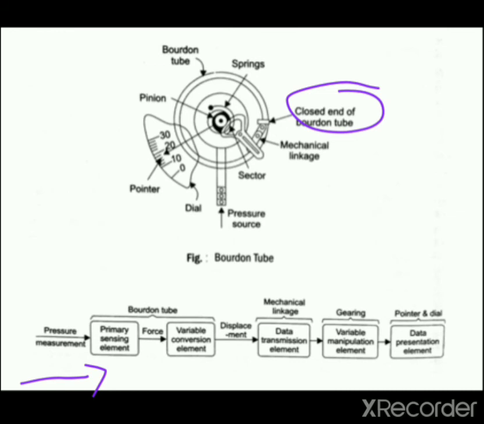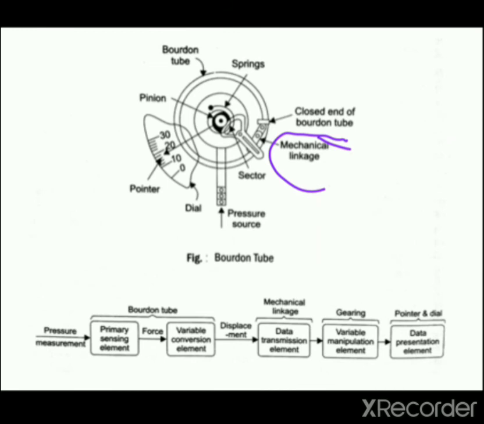The closed end of the Bourdon tube is connected to a gearing arrangement through mechanical linkages. Here you can see the mechanical linkages. The small displacement is amplified by this gearing arrangement and thus the pointer rotates through a large scale.